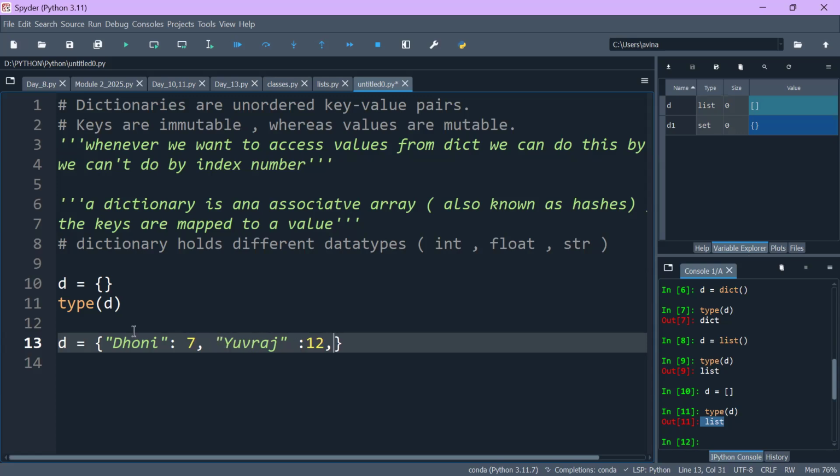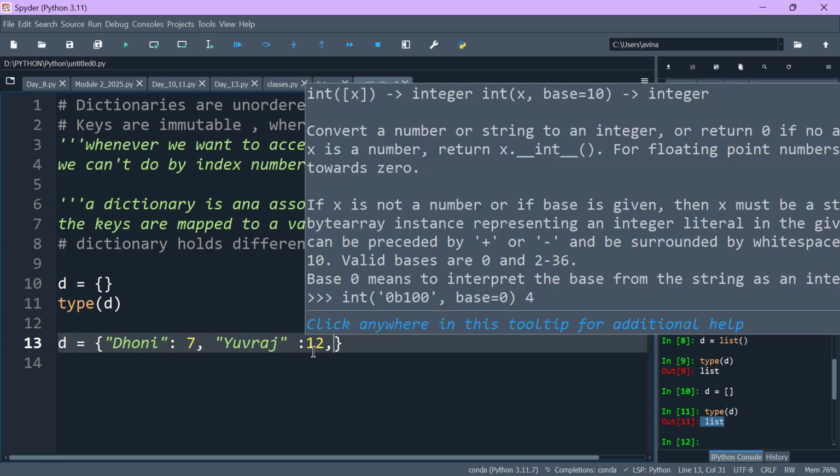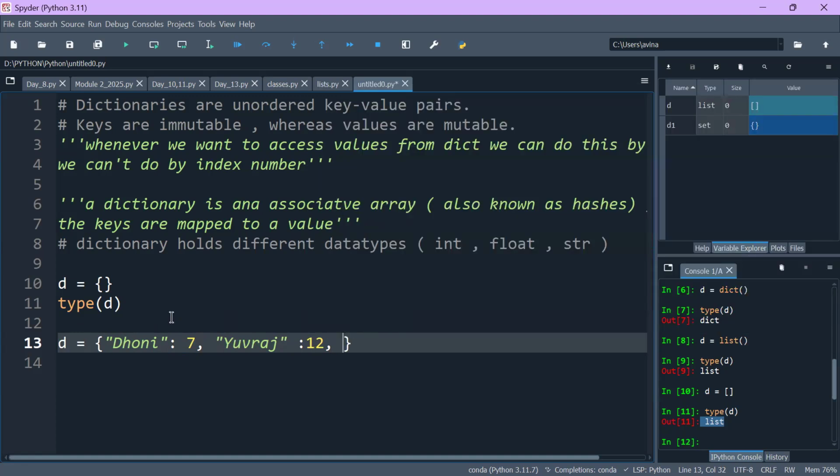So you can see how keys and values are differentiated by a colon. Whatever is written on the left side of the colon is called the key, and whatever is written on the right side is called the value. And after each key-value pair, you have to put a comma. So Dhoni jersey number 7, Yuvraj 12.